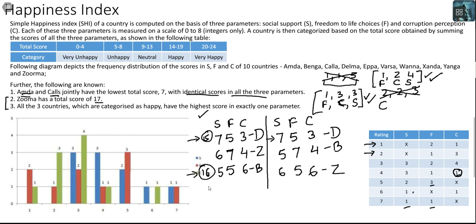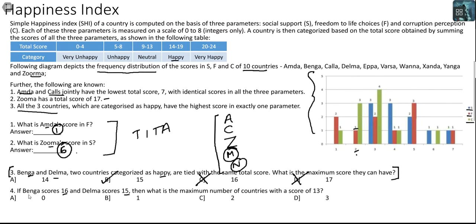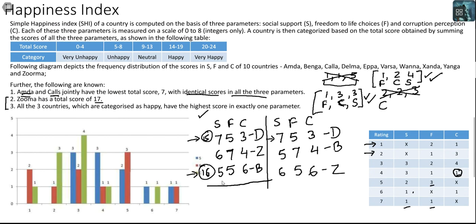Now let me try and make a 13 here. For the first case, let me try and make a 13, because that is the precise question. If Benga scores 16 and Delma scores 15, what is the maximum number of countries with a score of 13? Let me try and make a 13 here.